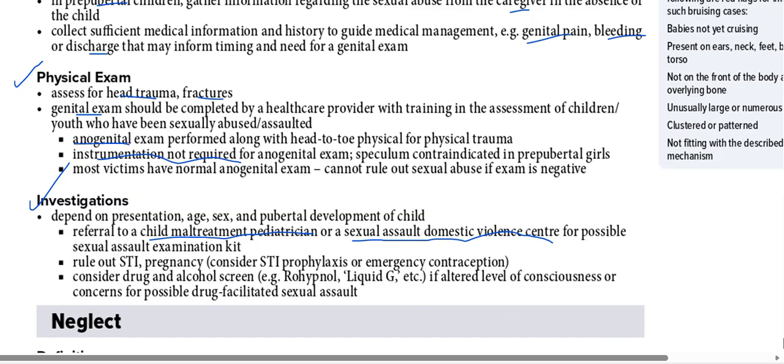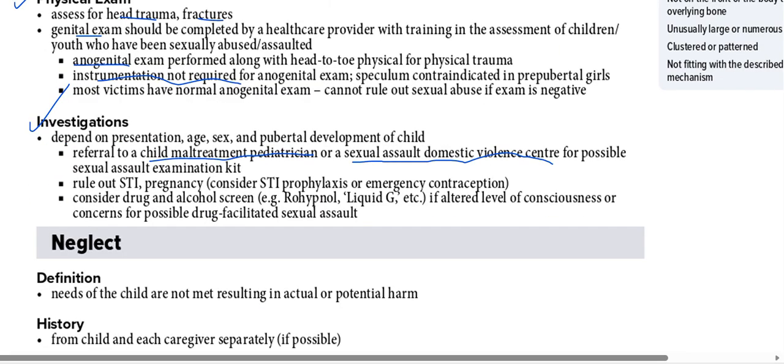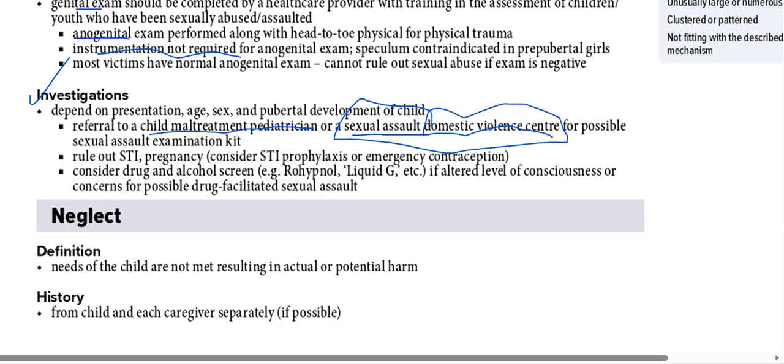All these things are very important. Basically, we have to involve the specific people that need to be alerted if any such thing happens, like the domestic violence center that deals with sexual assault. We need to refer the child immediately to those.